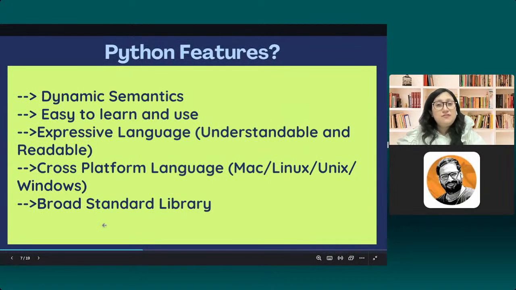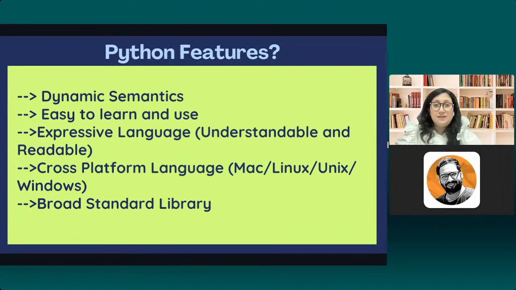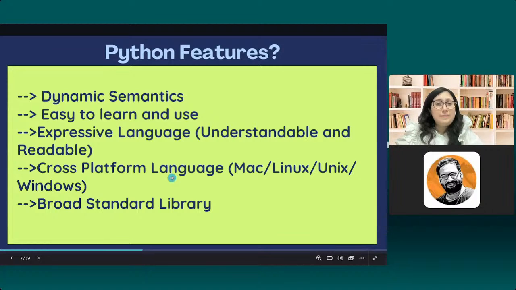Then what are the features of Python? Why are we exactly studying Python and not C, C++ programming? Why is it not possible to have machine learning in the C programming language? So that's what we're going to study over here, which is, first thing, dynamic semantics. I told you that if I'm going to put 5.0 in the variable A, it will automatically understand that it's going to be the float.